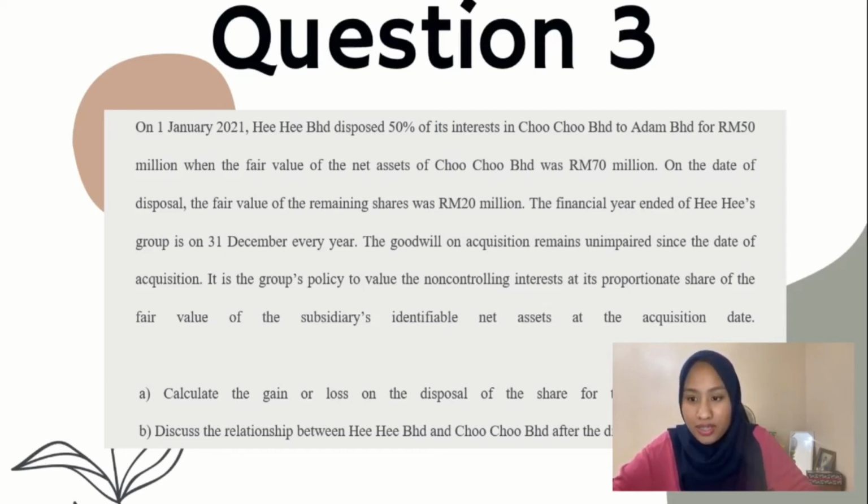On the date of disposal, the fair value of the remaining share was 20 million. The financial year end date of the HIHI Group is 31st December every year.